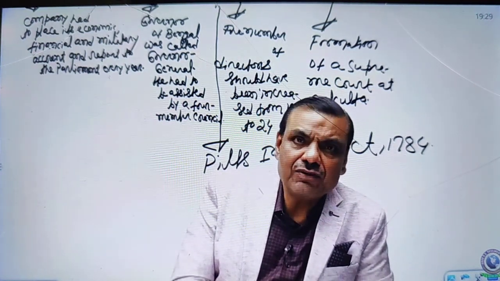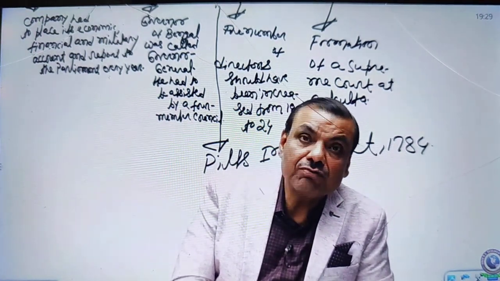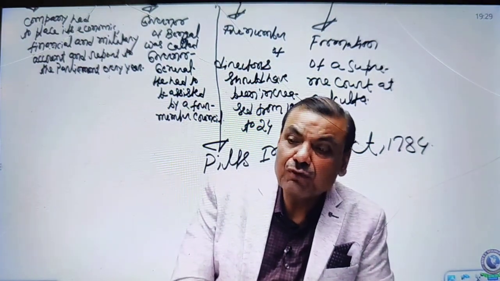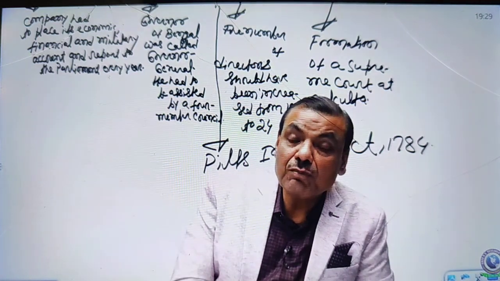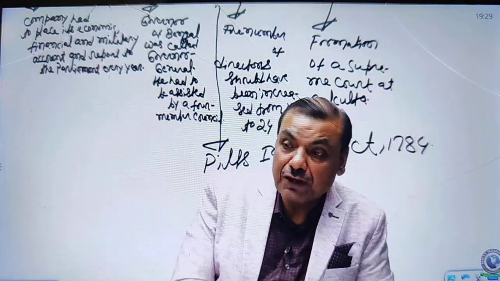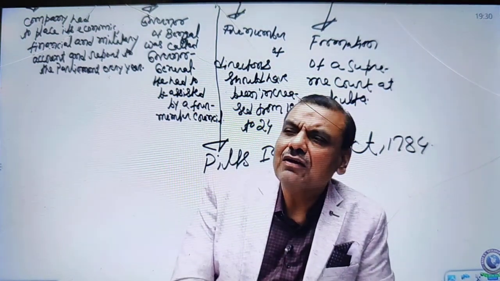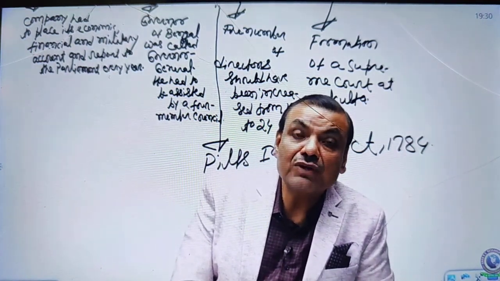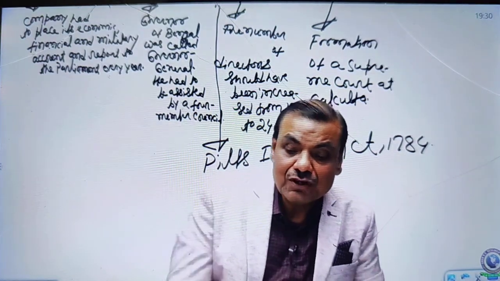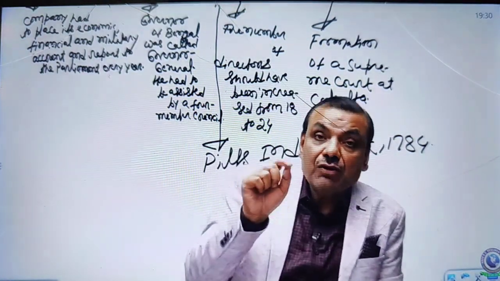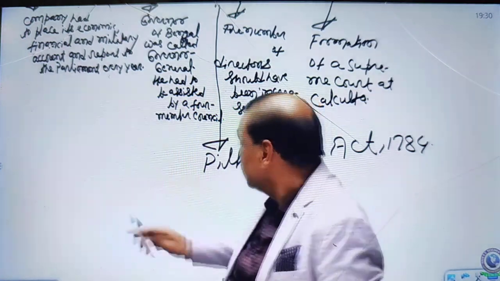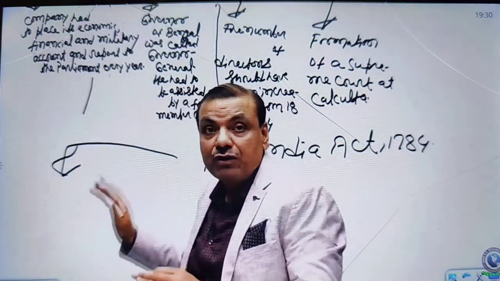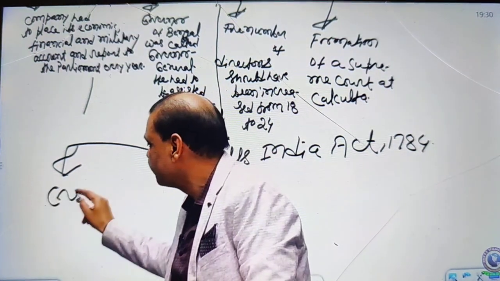Later, it was bitterly realized that this method of supervision of the British company by the Parliament didn't work, because the company was supposed to submit to the Parliament its financial, economic and military account per annum. So the British company could have created a fake account, and the Parliament did not have any other means to scrutinize it, which was a major barrier. So now it was believed that the Regulating Act would not work. In Pitt's India Act, it went a step further. In what way a step further, that's the first one: there was the creation of a board of control.